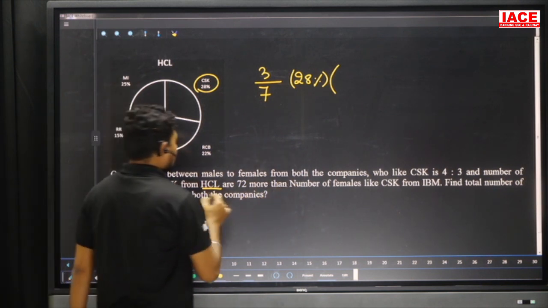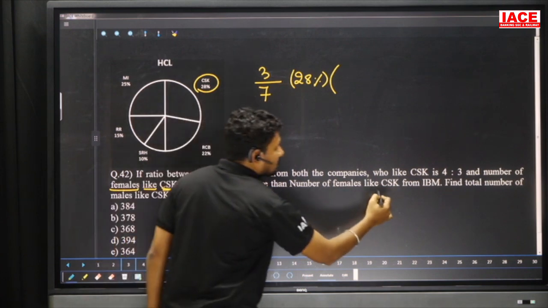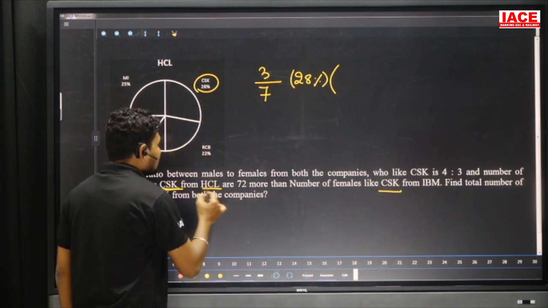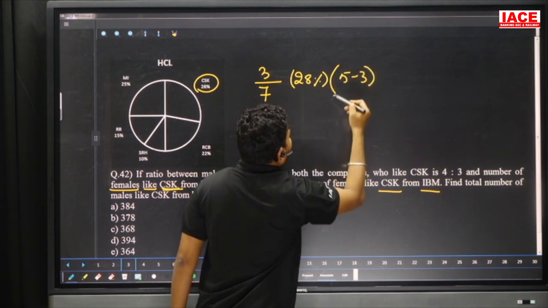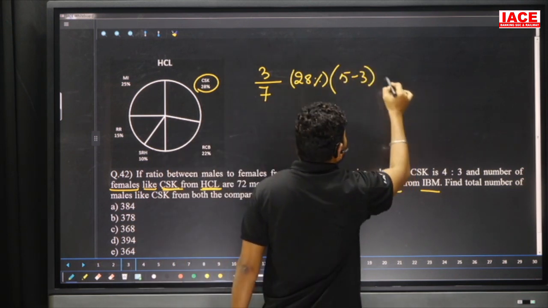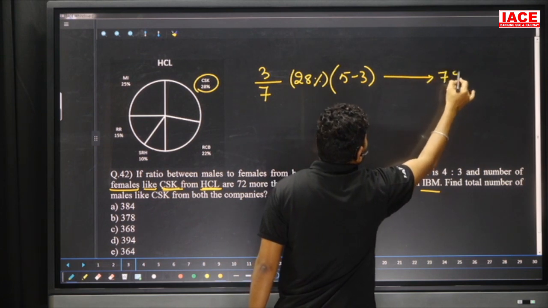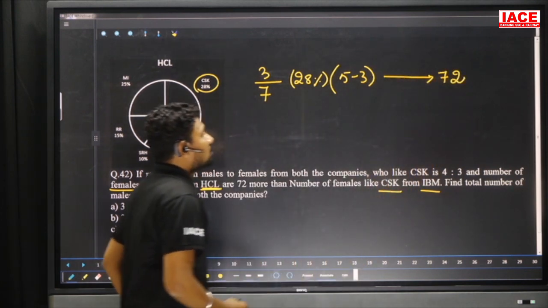Here also CSK is 28 percentage. HCL to IBM is 5 minus 3, a difference which is equal to 72 members.